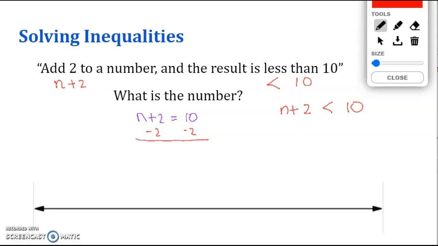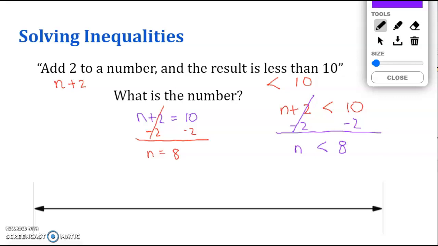And whatever you do to one side of the equal sign, we did to the other, and we said that n is equal to 10 minus 2, which is 8. Well, you pretty much do the same thing with the inequality. So we don't want n plus 2, we want just n. So I want to get rid of this plus 2. How do I do that? I subtract 2 from both sides. That goes away, and you're left with n is less than 10 minus 2, which is 8.